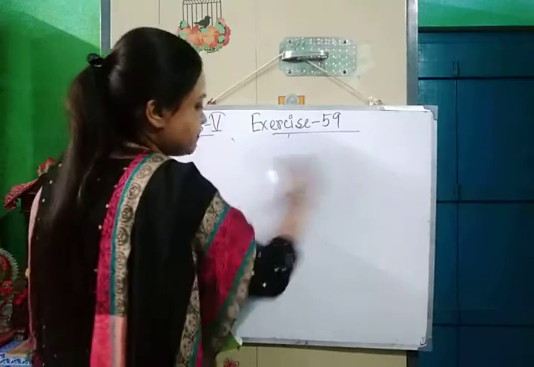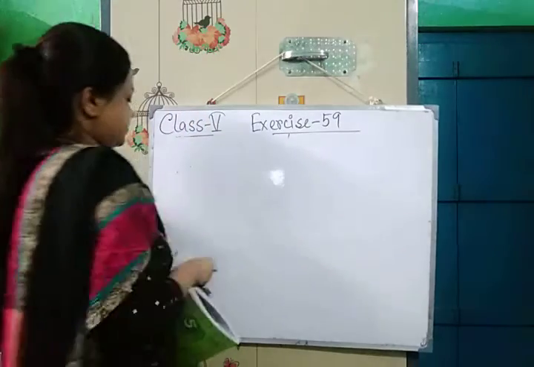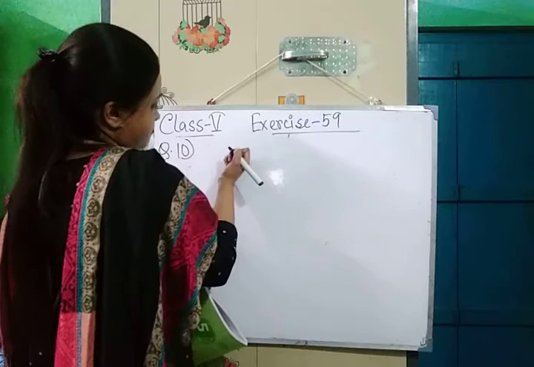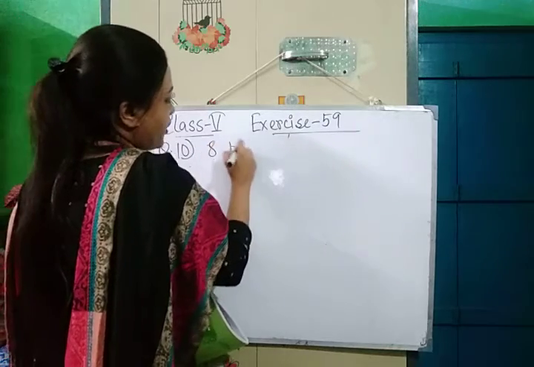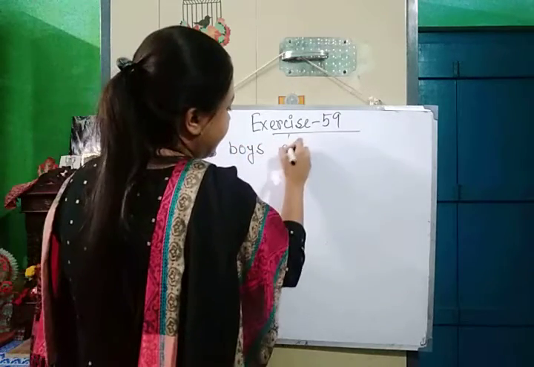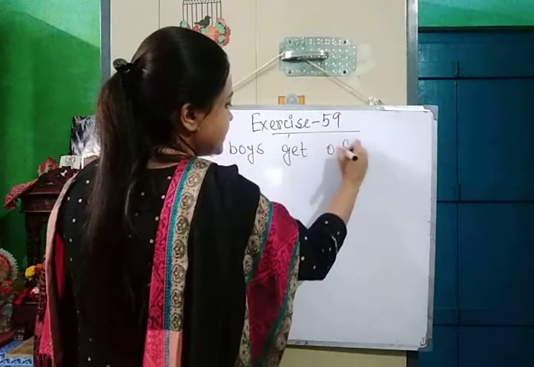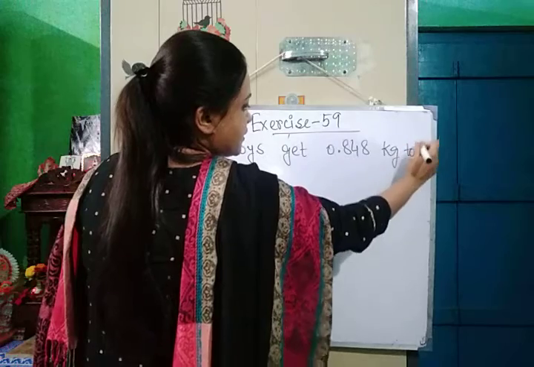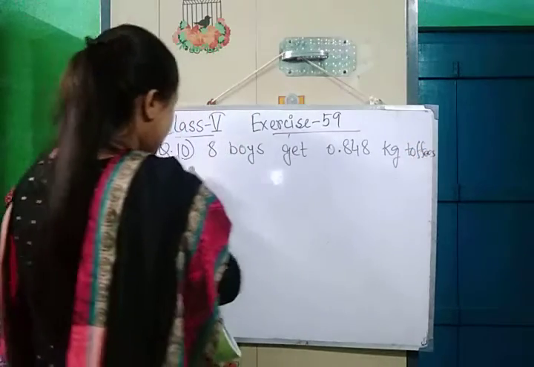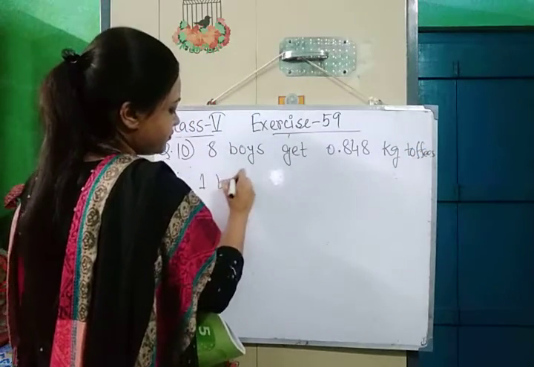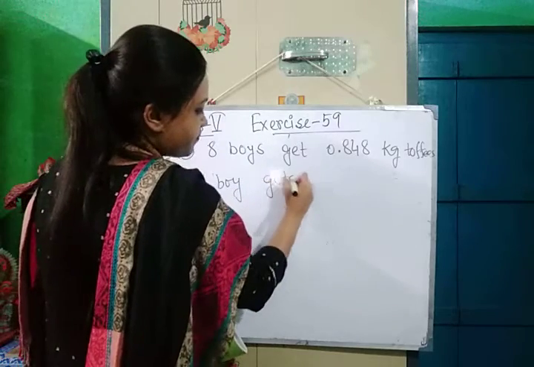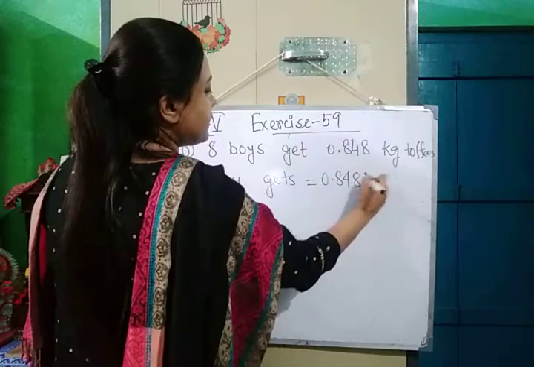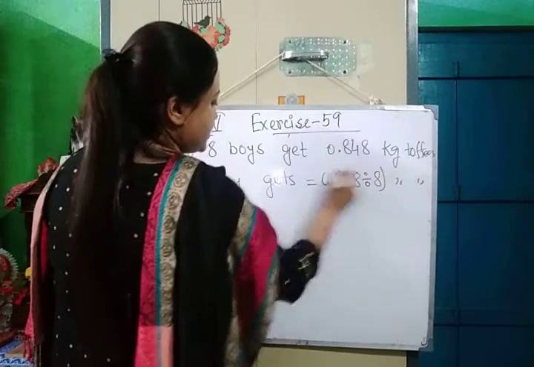So what will be the statements? 8 boys get 0.848 kg toffees. Therefore, one boy gets 0.848 divided by 8 kg toffees.